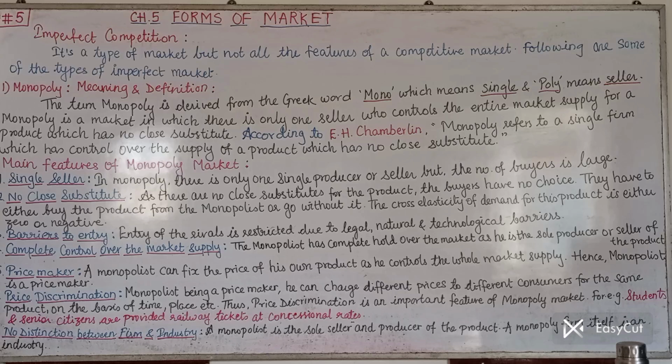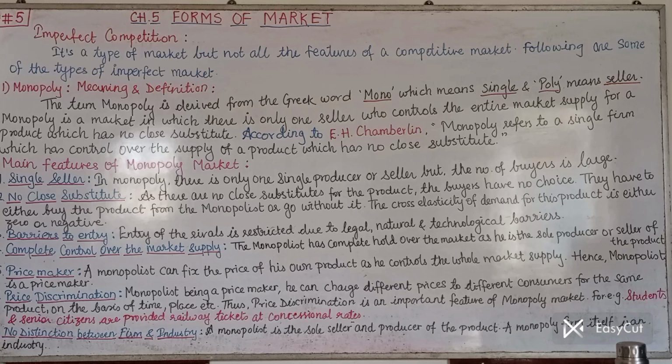Price maker. A monopolist can fix the price of his own product as he controls the whole market supply. So the customers don't have any option, the buyers don't have any option. If the buyer needs the product, then the buyer has to buy it from the monopolist at whatever price is quoted by the monopolist. Whatever is the price, we have to buy from it. Otherwise, we have to go without the product.